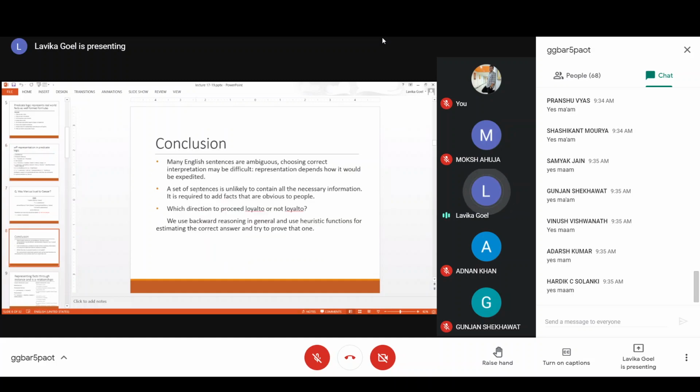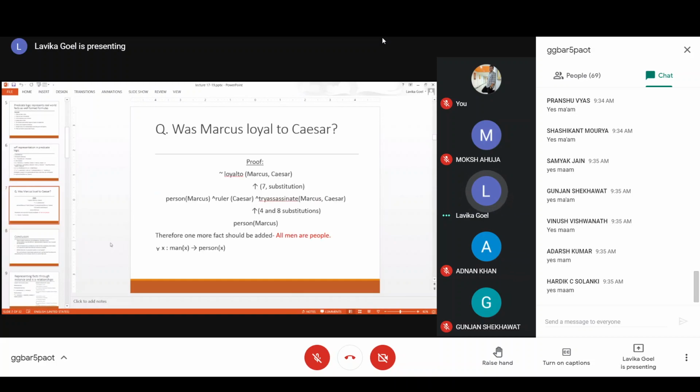Fine. And then a set of sentences is unlikely to contain all the necessary information. So you need to add some facts that are obvious to people. Sometimes you don't know that an obvious fact is absent, so you'll need to add the obvious fact, like you have added here, all men are people. So some obvious information may be missing, which you need to add in predicate logic.